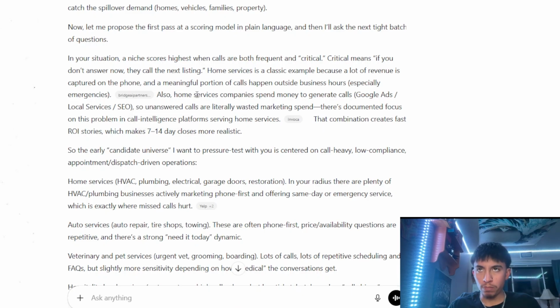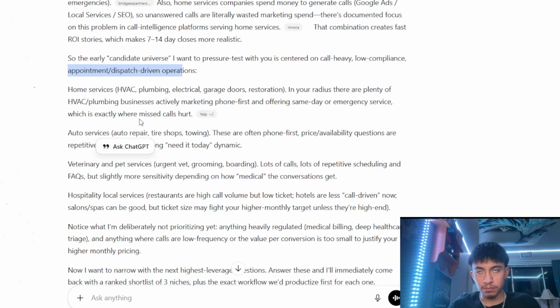This is literally choosing this because of the justification we gave it. Right now, we want critical, and we want something that we can essentially close 3 a month. So the candidate to pressure test is centered on call heavy. Again, this was choosing call heavy, low compliance, appointment, and dispatch. Okay, so now it's pointing us to HVAC, plumbing, electrical, garage door restorations in your radius.